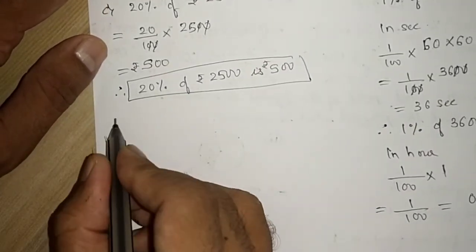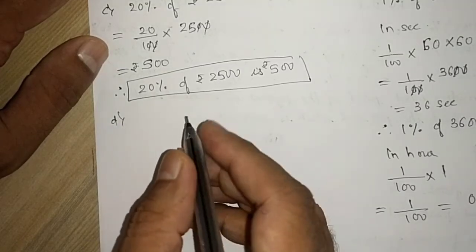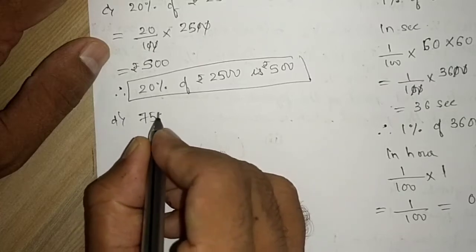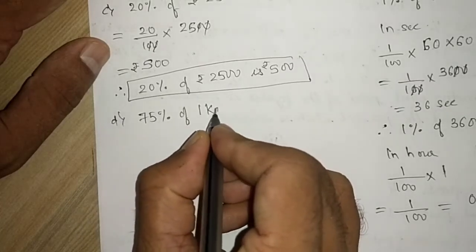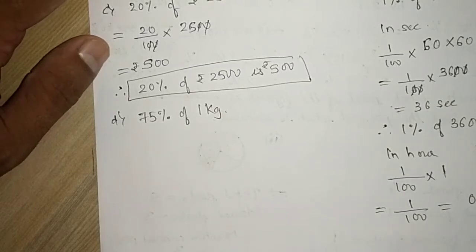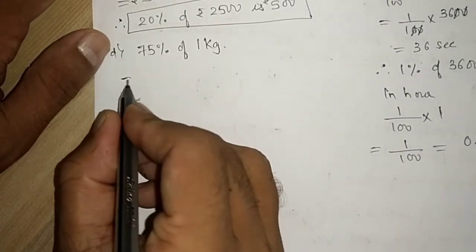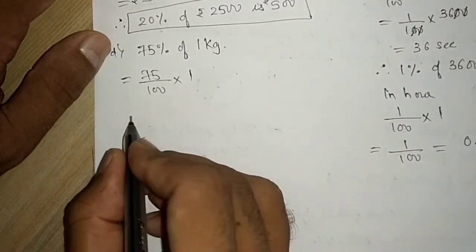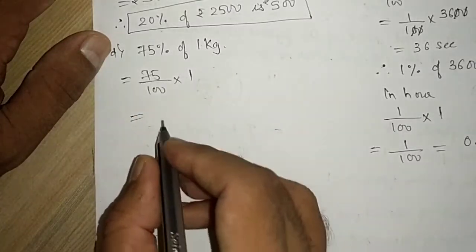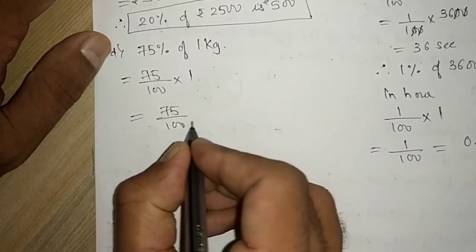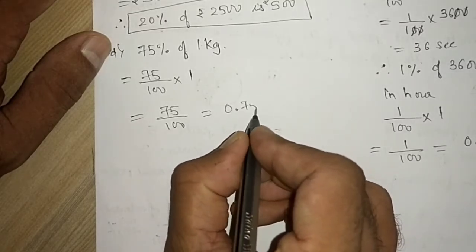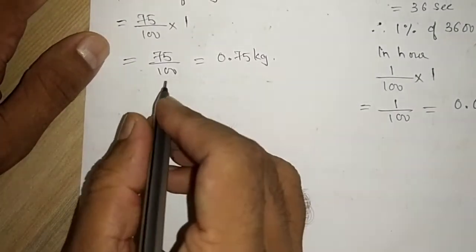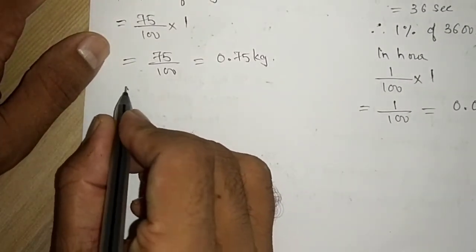Moving to part D. Part D says 75% of 1 kg. So if I want to calculate only in kg, I will write 75 divided by 100 into 1, because it is 1 kg. So 75 ones are 75, divided by 100 will give me 0.75 kg. But if they want the answer in gram, so what will I do?